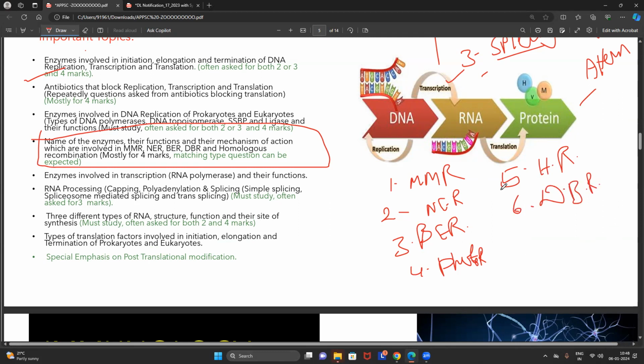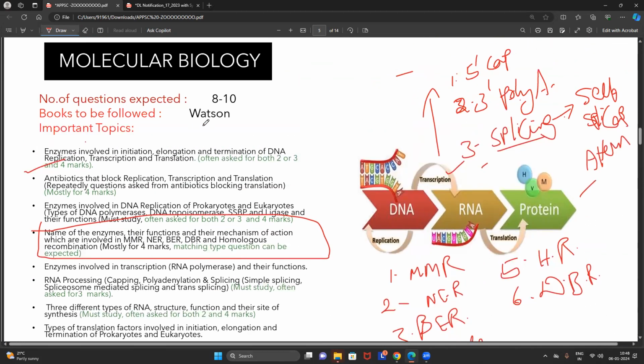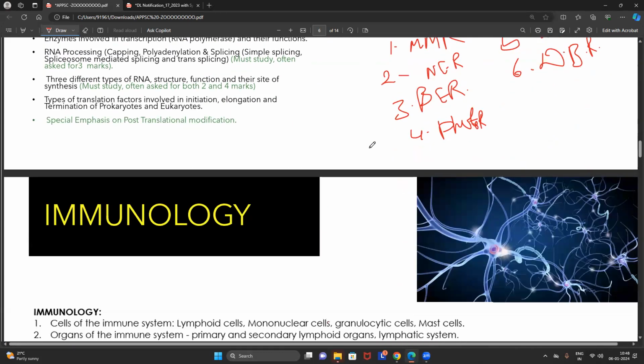And there are multiple pathways. All the enzymes involved in the DNA repair mechanisms, everything we have to read. Anyway, I'll explain it to you in extreme depth. For this, I encourage you to go through the Watson. But if you find it extremely difficult to read the Watson, anyway, I'll provide you high quality study material. You can easily understand from that.